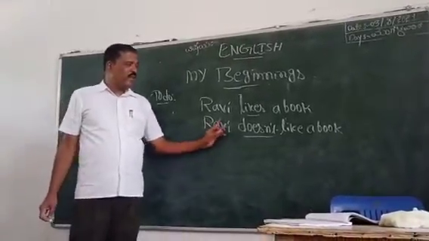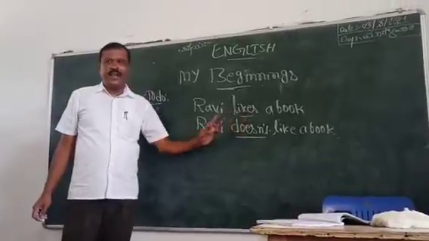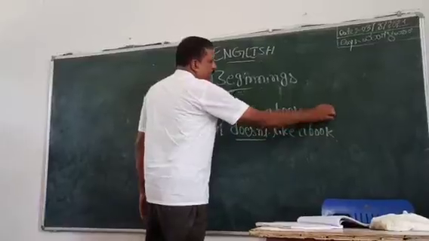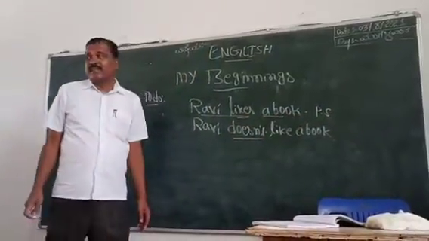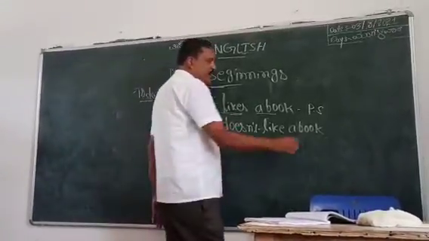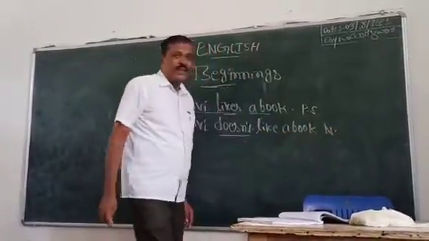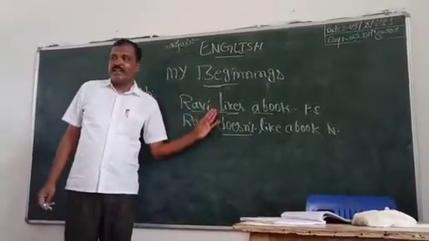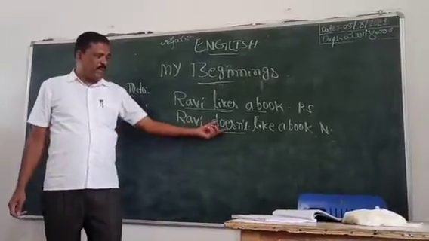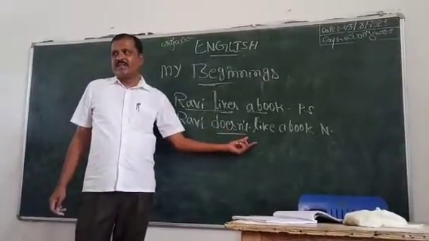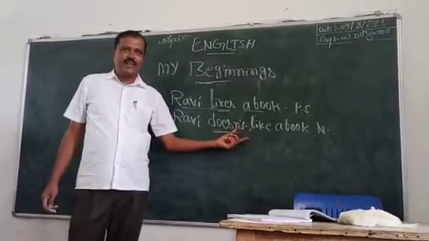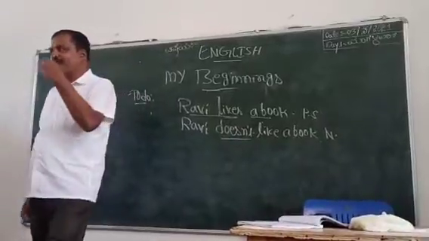Look, Ravi doesn't like a book. Here Ravi likes a book is a positive sentence or affirmative sentence. Ravi doesn't like a book is a negative sentence. In a negative sentence, after the helping verb use the word not.